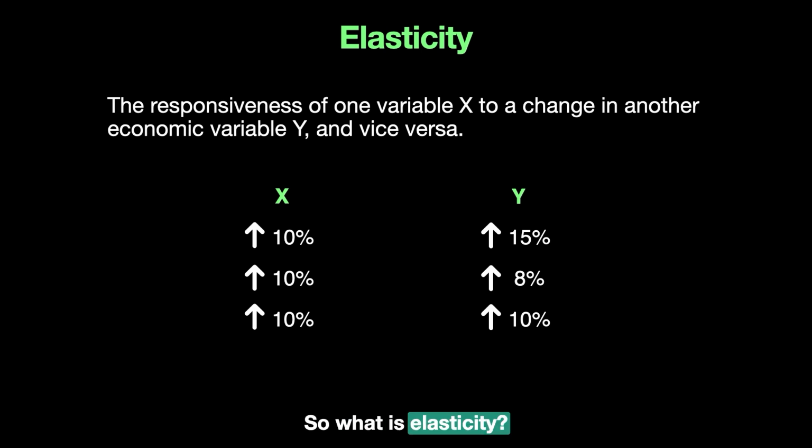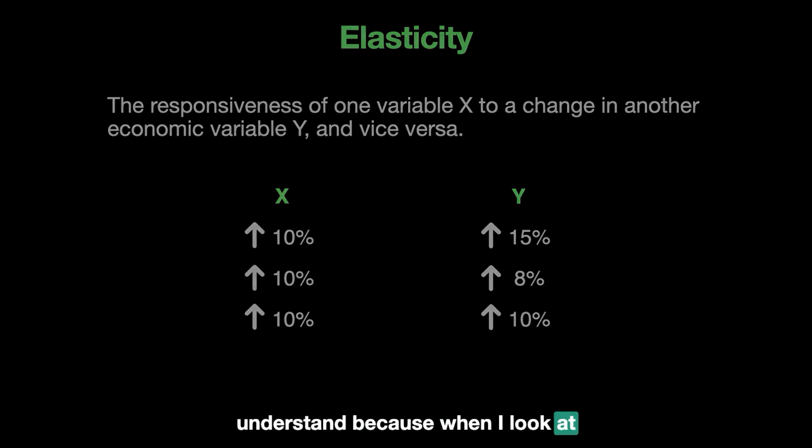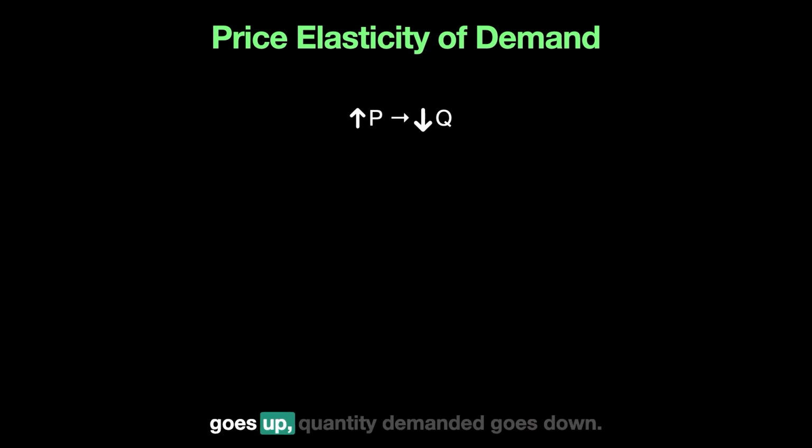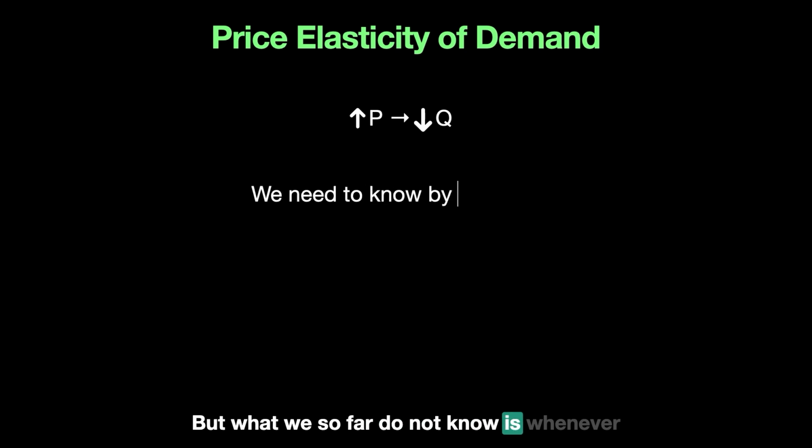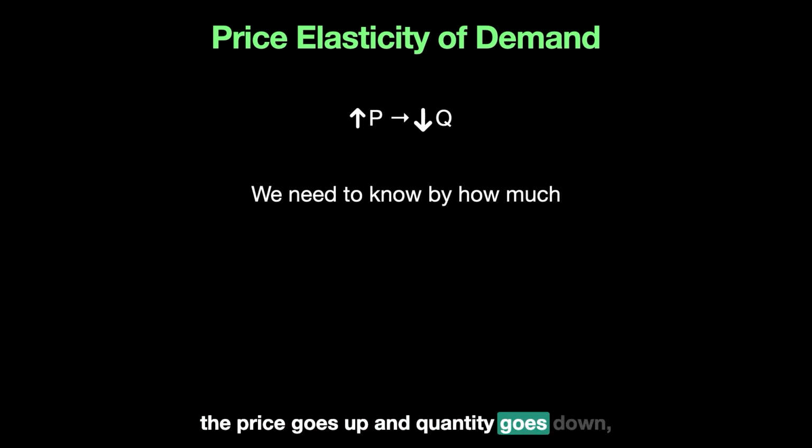So what is elasticity? Elasticity is the responsiveness of some economic variable when another economic variable changes. That is the important concept to understand, because when I look at demand, the two economic variables we want to look at are price and quantity. We said that when the price goes up, quantity demanded goes down, so the relationship between price and quantity is negative. But what we do not yet know is, whenever the price goes up and quantity goes down, by how much will the quantity change.